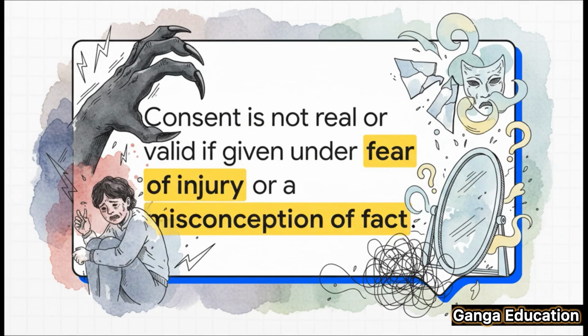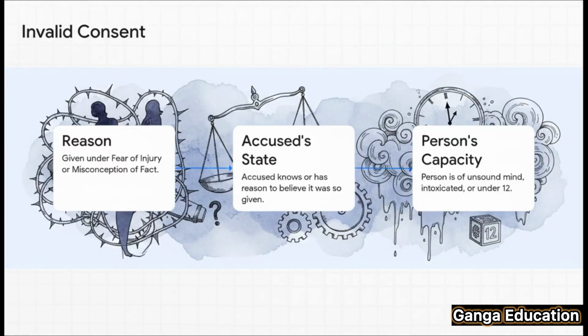Okay, so let's look at what the law actually says. It states that consent is not real or valid consent if it is given under fear of injury or it is given under misconception of fact. So what does that really mean? Well, to put it simply, if someone agrees to something because they're scared or because they've been told something that isn't true, the law says, nope, that consent doesn't count. It's not valid.